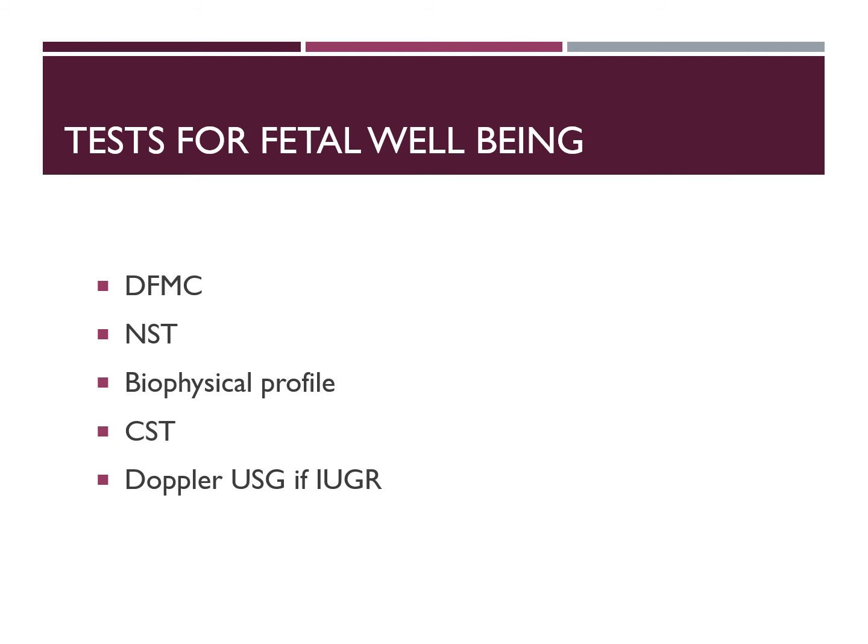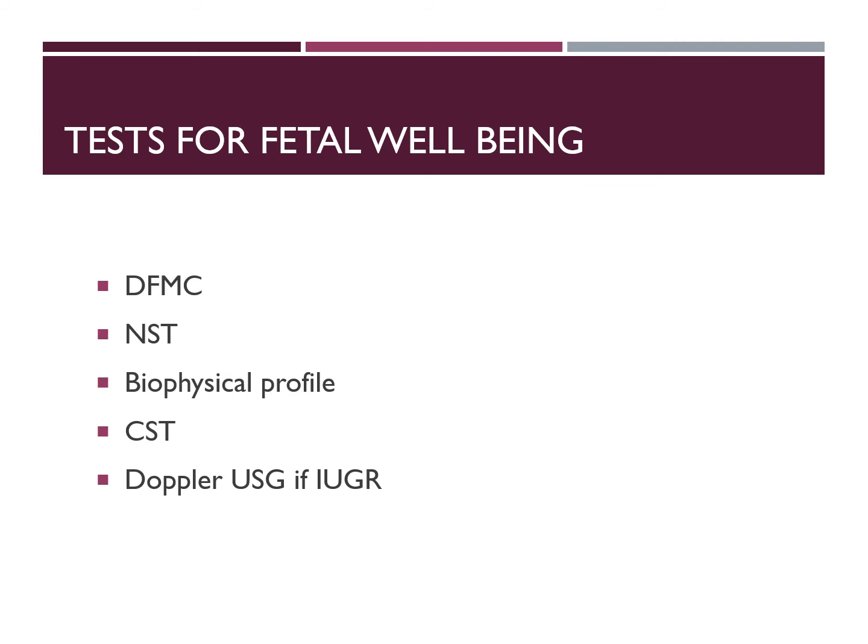In women with fetus showing evidence suspicious of IUGR, you can use a Doppler ultrasound to confirm IUGR, where you measure the velocity of blood flow in the umbilical artery, where it may show increased resistance or decrease in the diastolic flow.